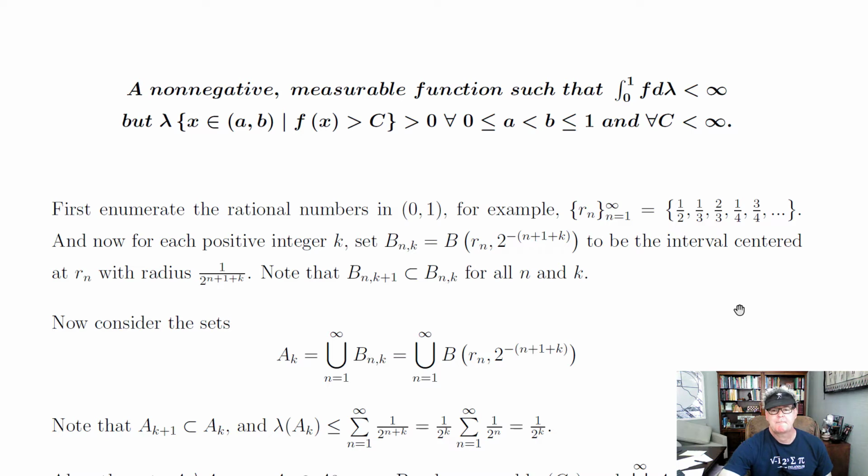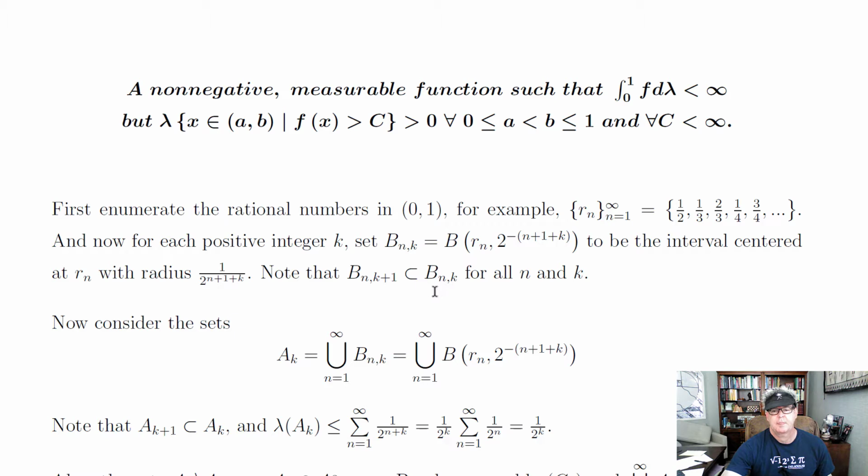Then for each positive integer k, make an open ball centered at that rational number, with radius 1 over 2 to the n plus 1 plus k, where n indexes the nth rational. So essentially, as k gets bigger, the open interval centered at R_n just gets cut in half. You're going to have smaller and smaller open intervals centered at R_n.